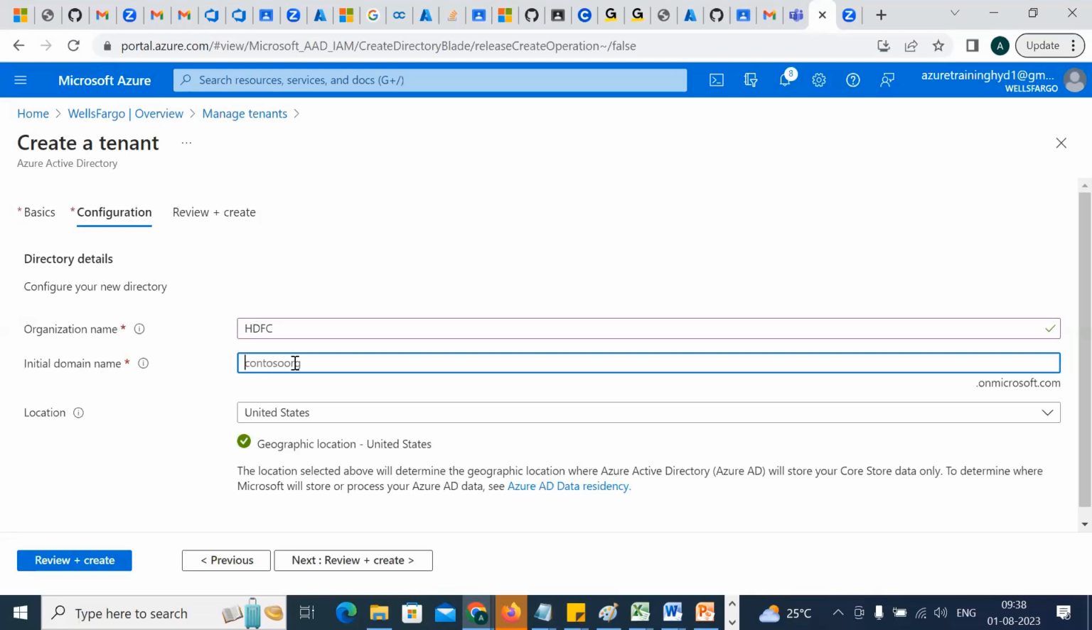So you have to choose your domain name. I'll give HDFC1 as the domain name. Whatever the application creates, you get hdfc1.onmicrosoft.com. That is the domain that will come for everyone. Clear enough? The organization name is the name of the project you're going to give. The domain is the extension of that name. That would be your domain name.